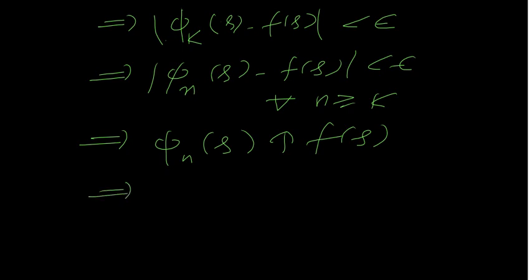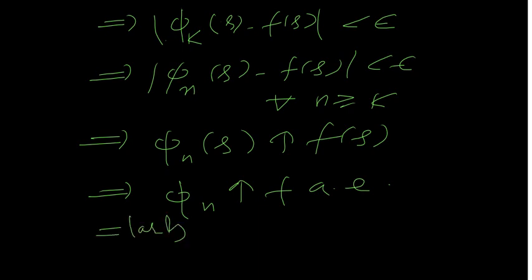Which implies phi n increases to f almost everywhere, and similarly we can see psi n decreases to f almost everywhere.